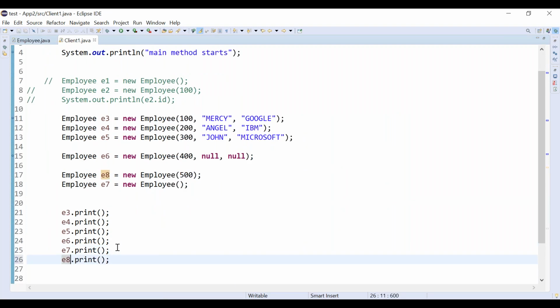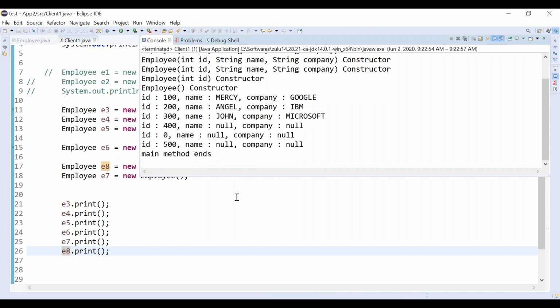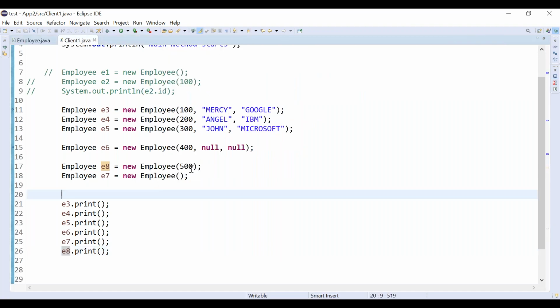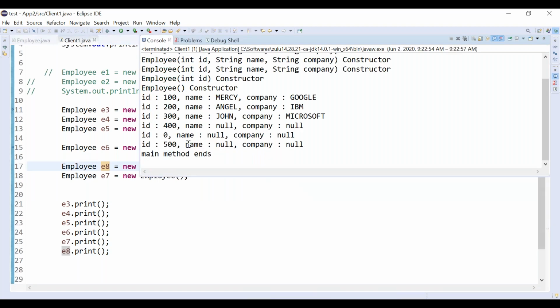Let's run it. See here, finally, e8 is initialized with only one value, right? Listen, e8 is initialized with only 500. What about name and company? Name and company will be null, correct? Because inside the single argument constructor we are initializing only 500, right?